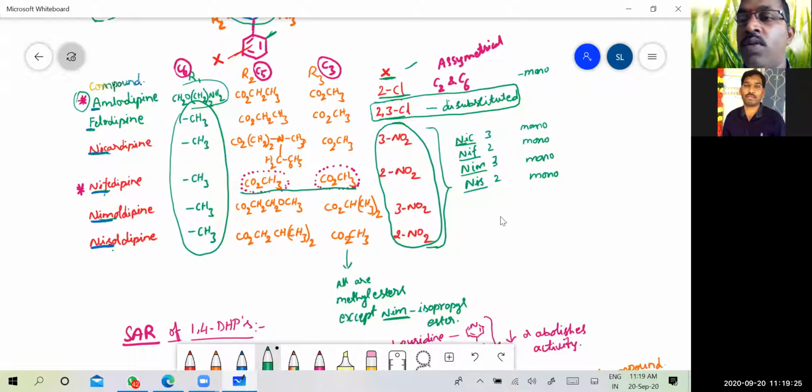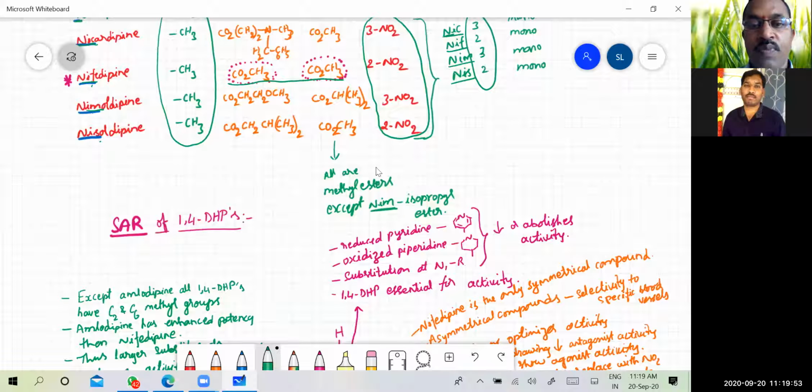Remember, chloro or nitro. In the first two compounds, amlodipine and felodipine, it is the chloro atom substituted. Whereas in the next four compounds, nicardipine, nifedipine, nimodipine and nisoldipine, it is the nitro. And at which position is nitro substituted? 3232. So the order you remember, 3232 is the order. This is how you can remember this.